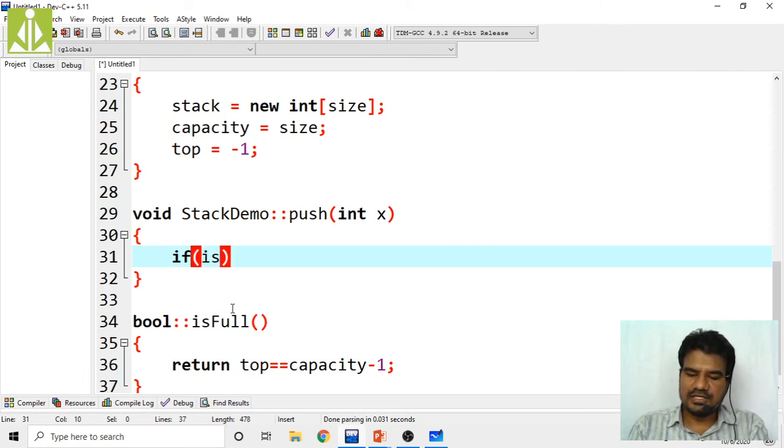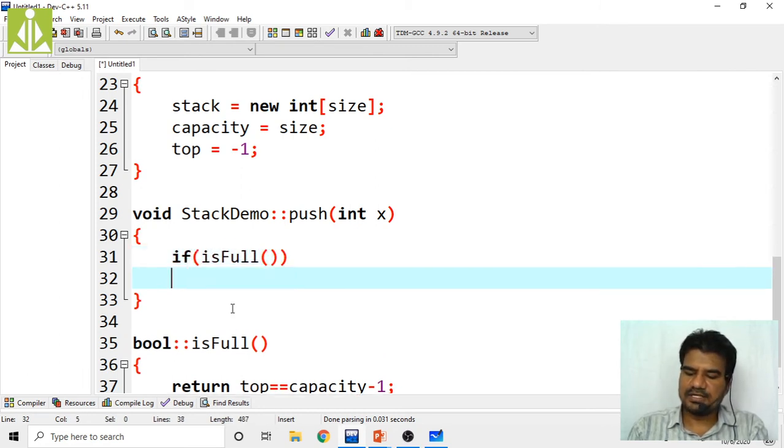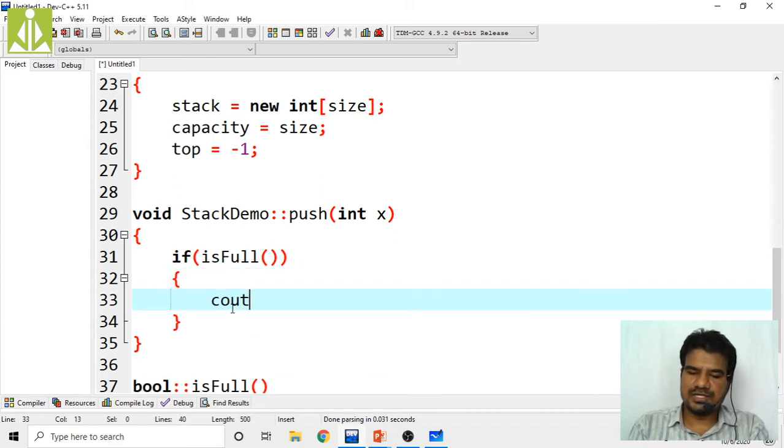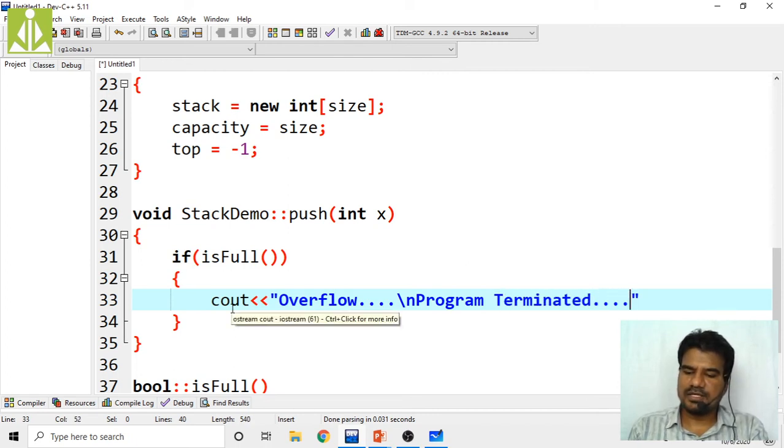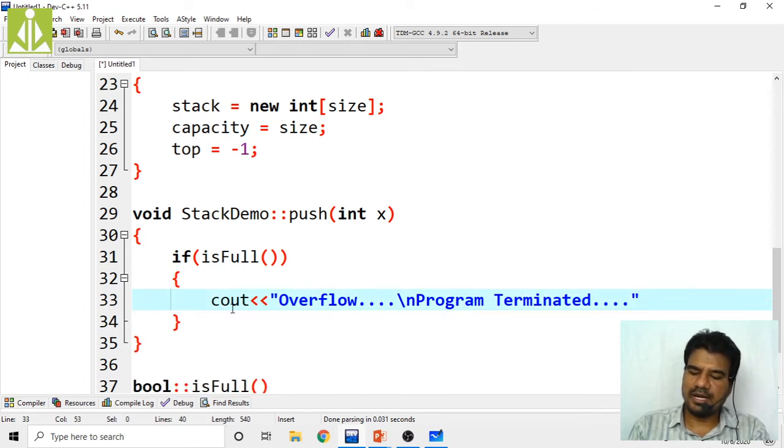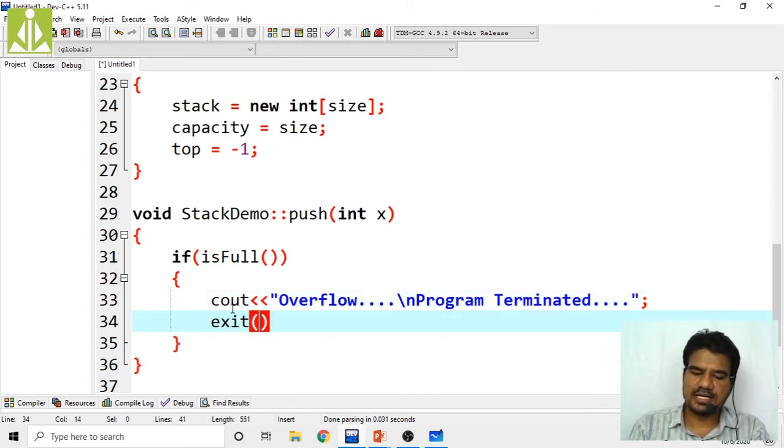If the stack is full, what do we have to do? We print the overflow state, and then the program will be terminated. We terminate our program manually by calling the exit function. This exit function is a part of stdlib, I guess. Yes, no need to include it separately, it is directly taking that exit function.